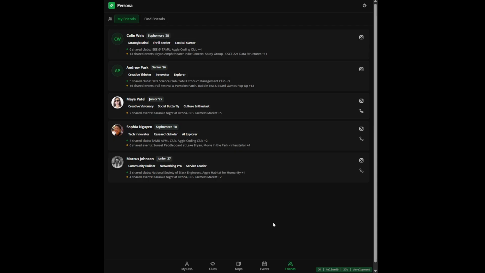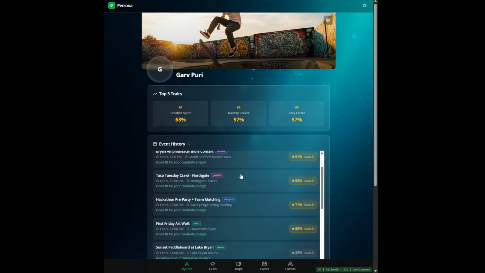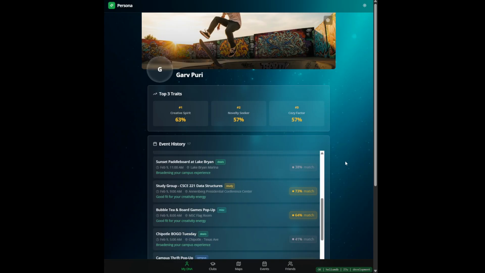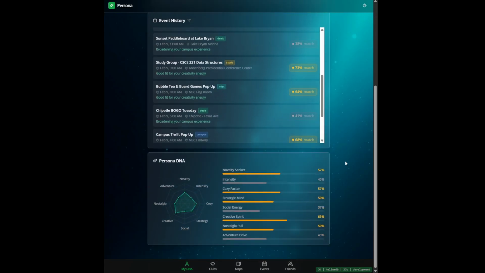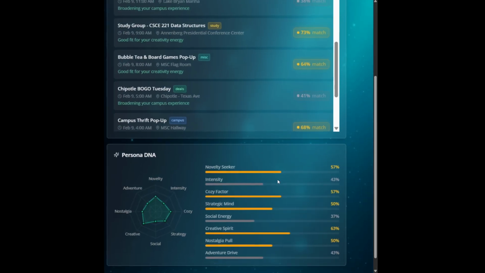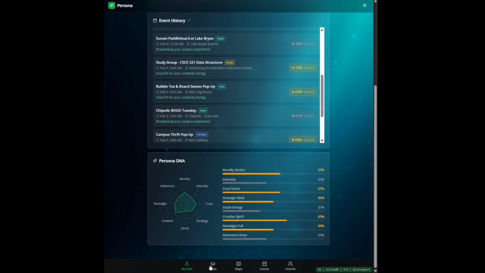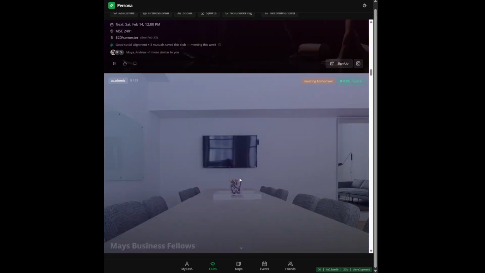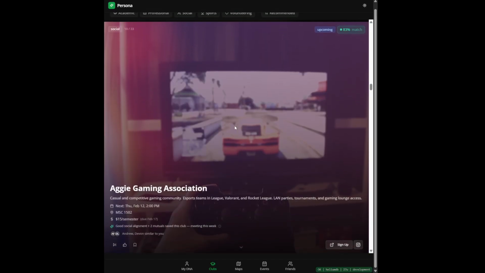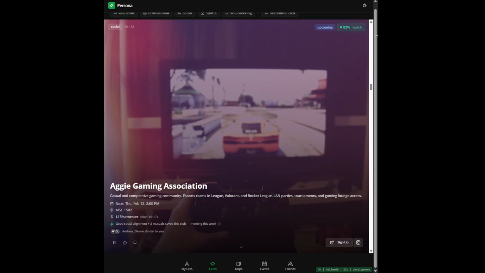So our project Persona doesn't just use AI as a buzzword, but it uses it as the actual engine. Embedding models, vector similarity, collaborative filtering, real-time profile updates. These are all things that we actually use in our app and not just use AI as a facade to cover up basic programming. Every recommendation is explainable and every score is actually grounded in math. You can see that when we click the percentage match on an event or a club, with real explanations on how that's actually being calculated.